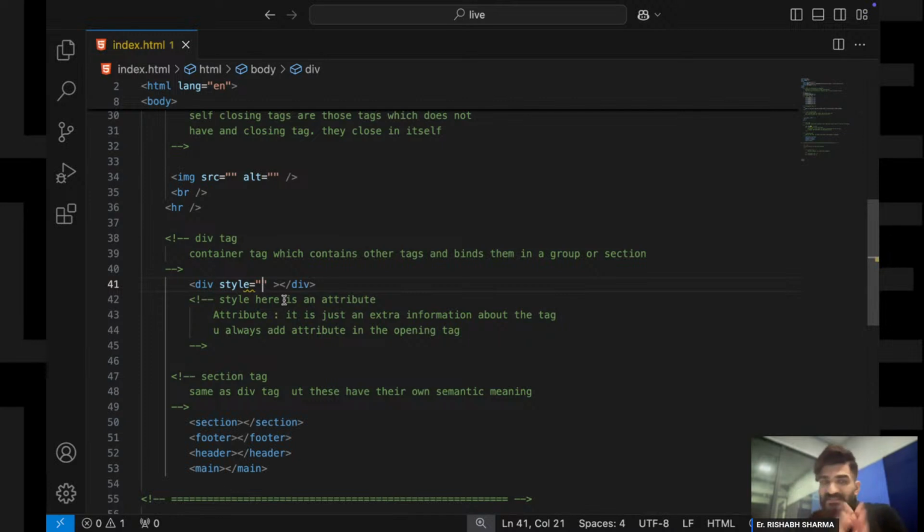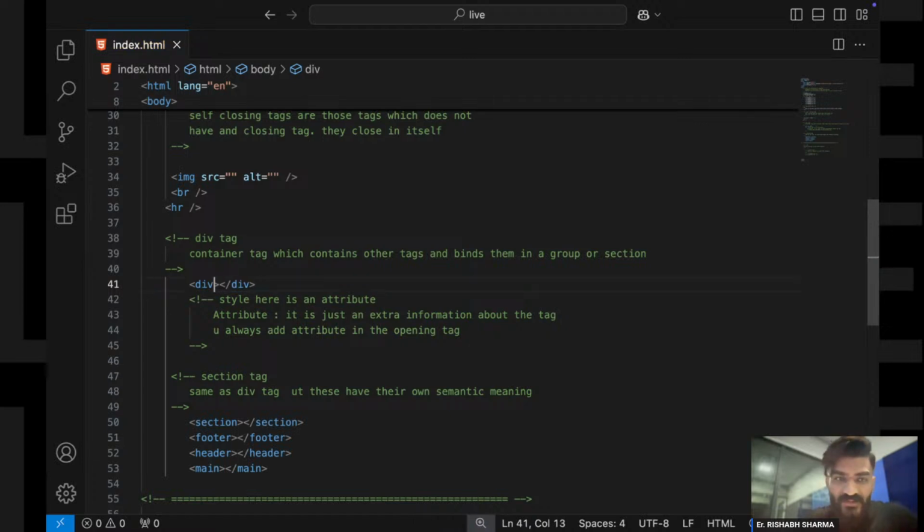Why inline CSS? Because we are giving the styling inside the HTML tag, right? So we are combining HTML and CSS in one line. That's why this type of CSS is known as inline CSS.